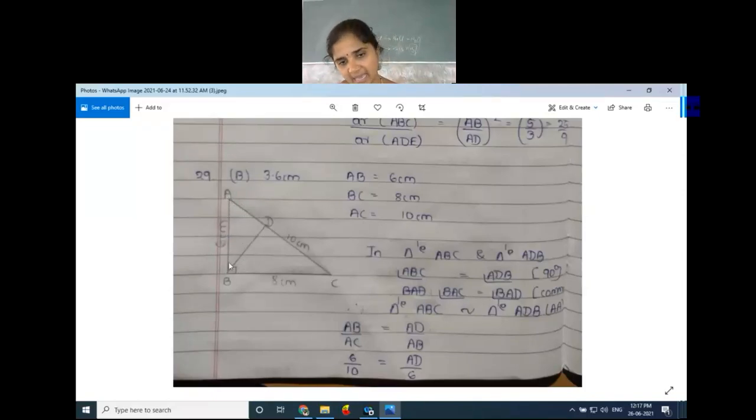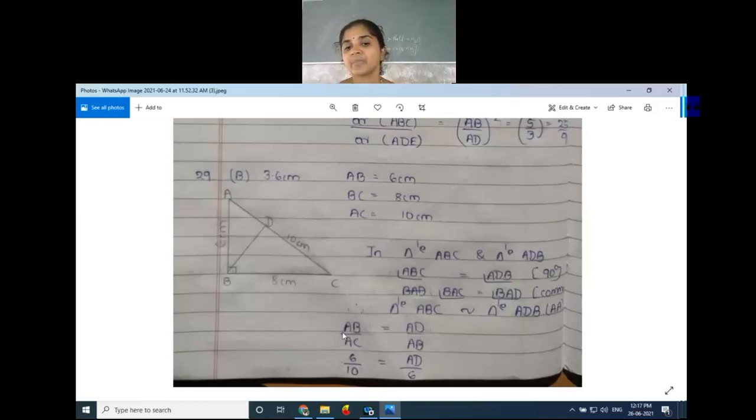This one, just check 625. Then 24 square and 7 square also forms a right angle triangle. Only option C is not forming a right angle triangle, because it does not satisfy the Pythagoras theorem. Yes, option C is the right answer.